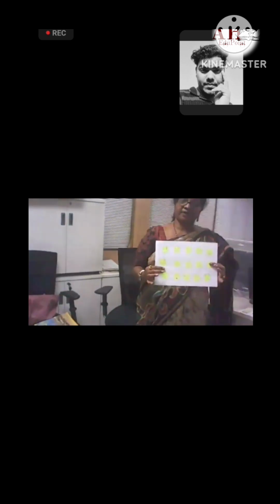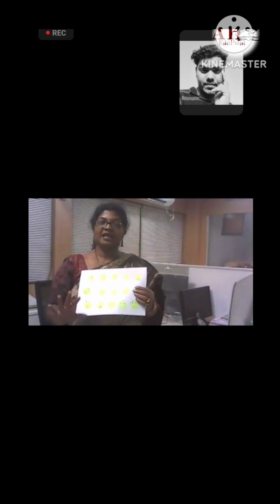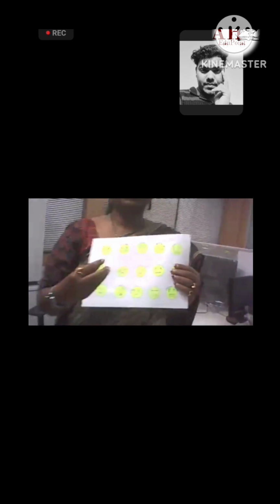And we have already talked about describing words and expressions, how we can show the expression. All of us are now very familiar with smartphones and emojis. And we can show these emojis to the children to describe the expression properly. They also are very familiar with these expressions.